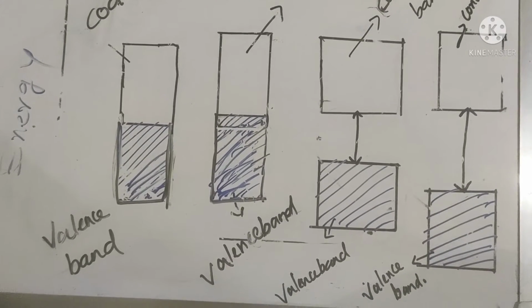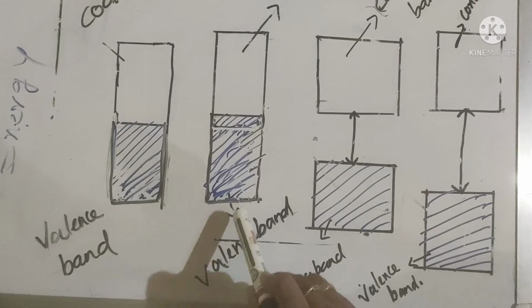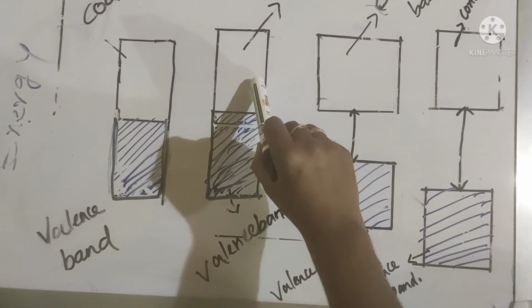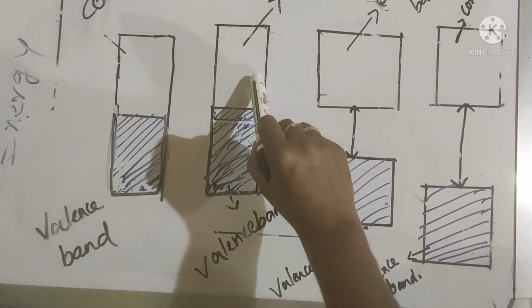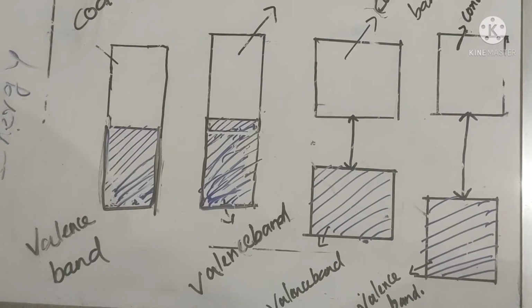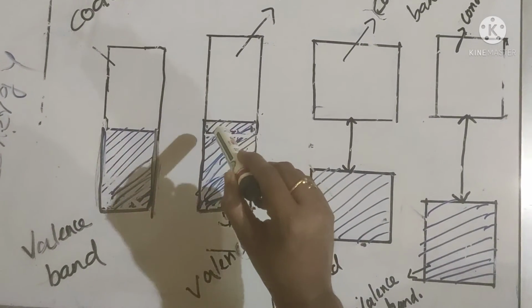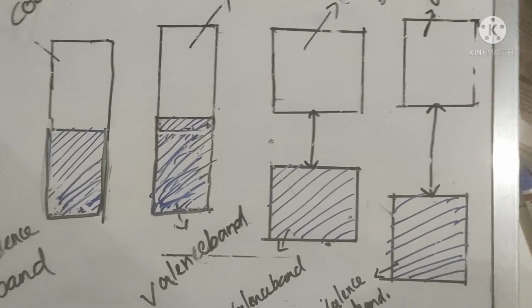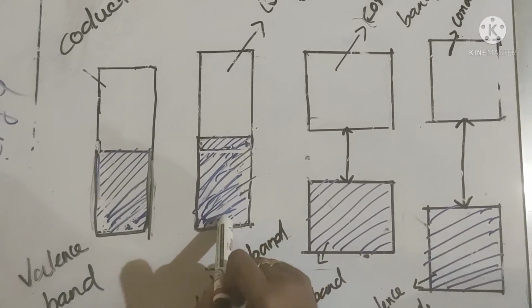In the case of conductors, the gap between the partially filled valence band and unoccupied conduction band is negligible. Rather, they overlap and electrons flow easily under the influence of an applied electric field, and the metal shows conductivity.